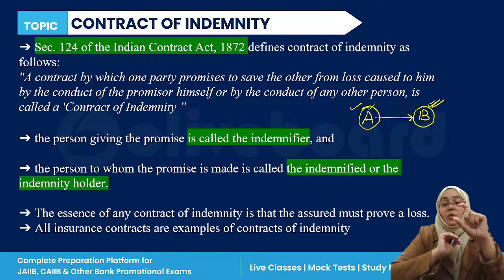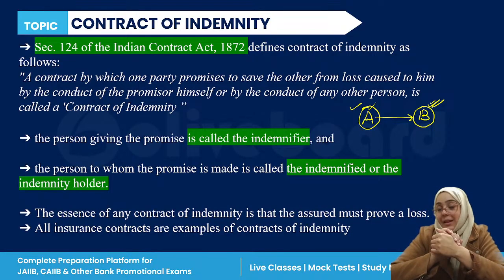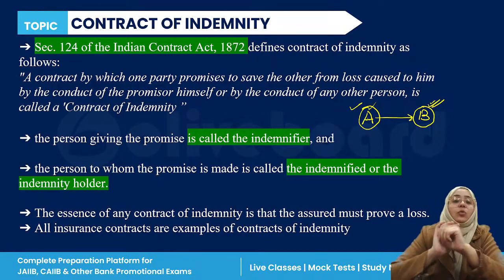Now, this sounds very similar to the contract of insurance. Yes or no? It sounds very similar. Why?